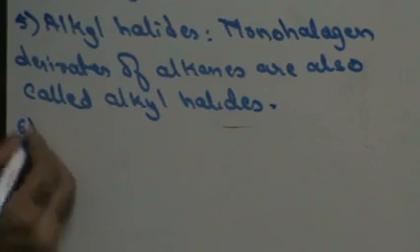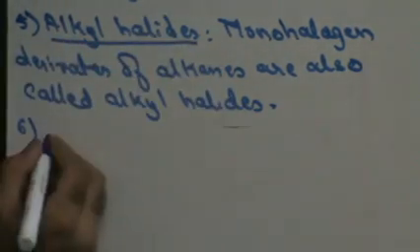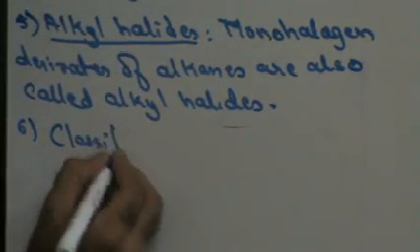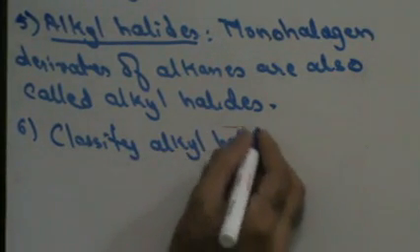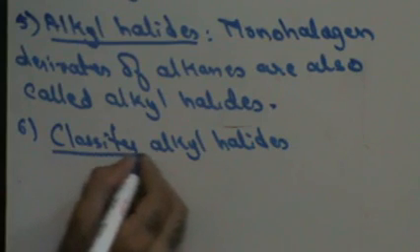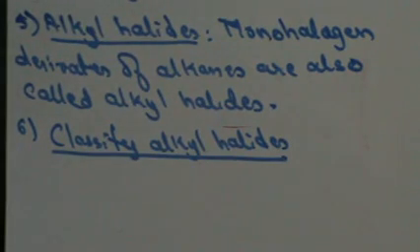How do I classify alkyl halides? Alkyl halides are classified on the basis of the position of the halogen atom in the derivative.